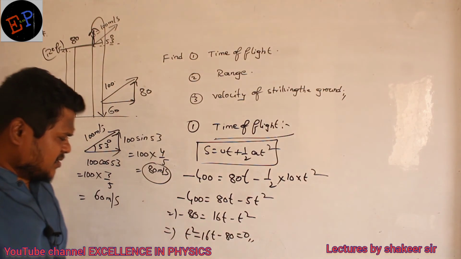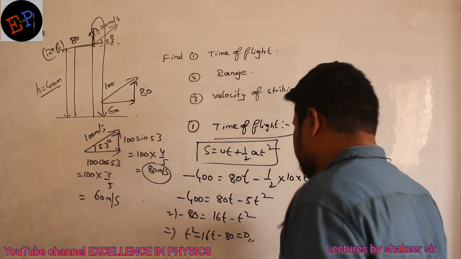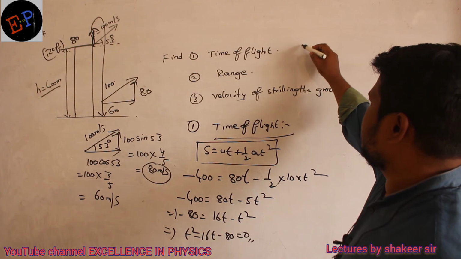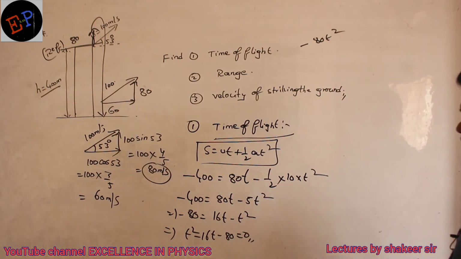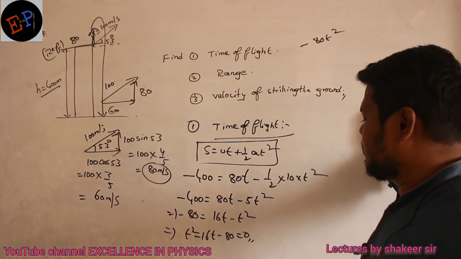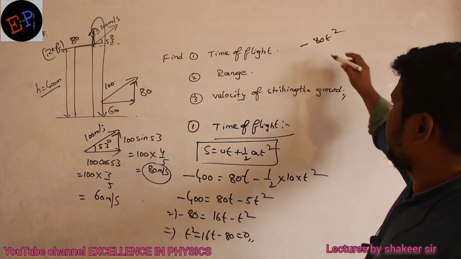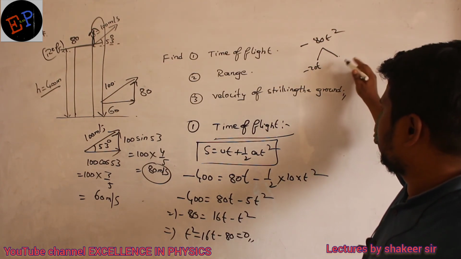Now see, ma, if there are any possible roots for minus 80t square, 16 fives are 80, 20 and 4 we will get, no? Yes, I can write it as minus 20t plus 4t.